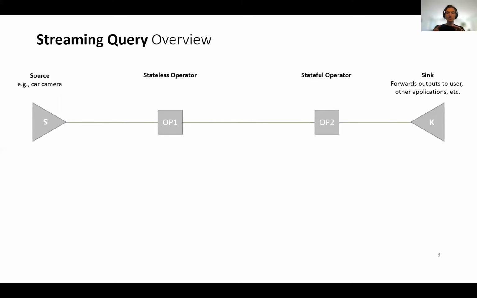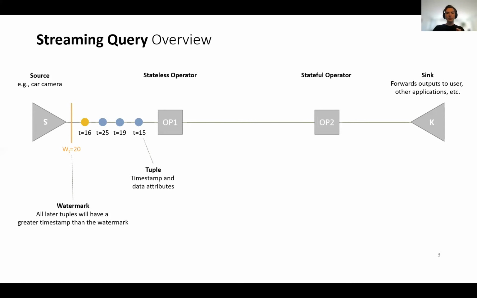The slide shows a simple streaming query composed of a data source, operators, and a sink. Data items in data streaming are in the form of tuples, consisting of the event time of the generation called timestamp, as well as an additional payload. Because streaming analyses can happen in a distributed fashion, tuples do not always come in strict timestamp order. So to ensure correctness, sources and operators generate special messages called watermarks. Receiving a watermark is a promise that no tuple with a timestamp less than the watermark will be seen in the future. Tuples are processed at operators.